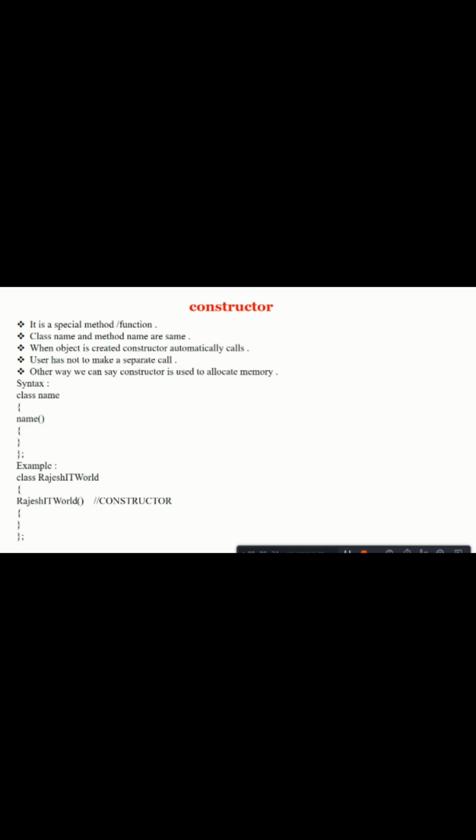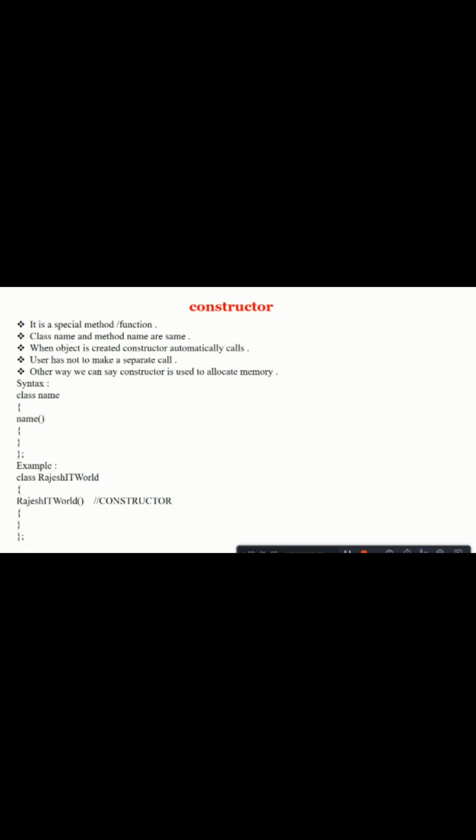Let's start. Constructor. What is constructor? Constructor in C++. Constructor means it is a special method or function. Class name and method name are same. When an object is created, constructor automatically calls. User has not to make a separate call. Other way, we can say constructor is used to allocate memory.